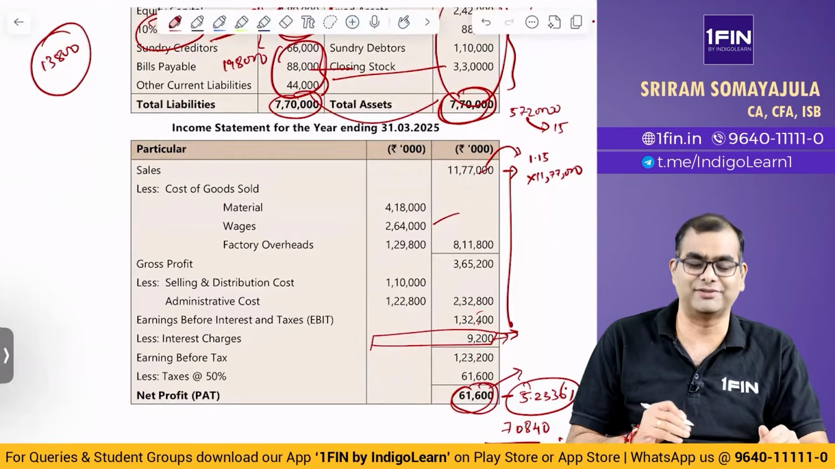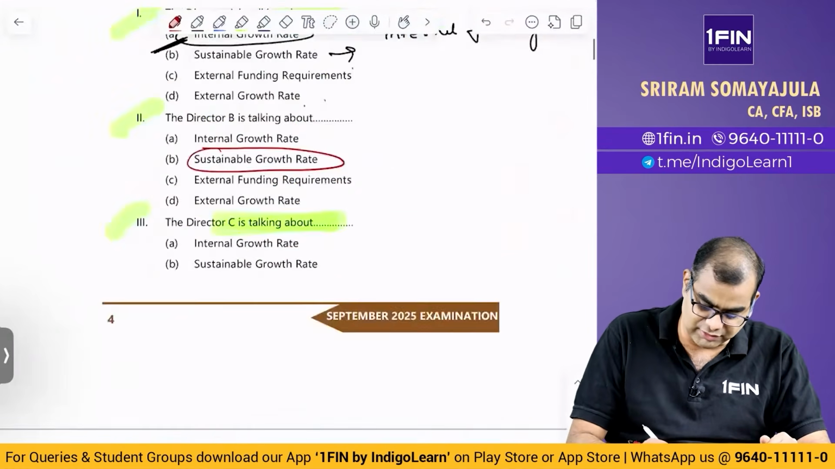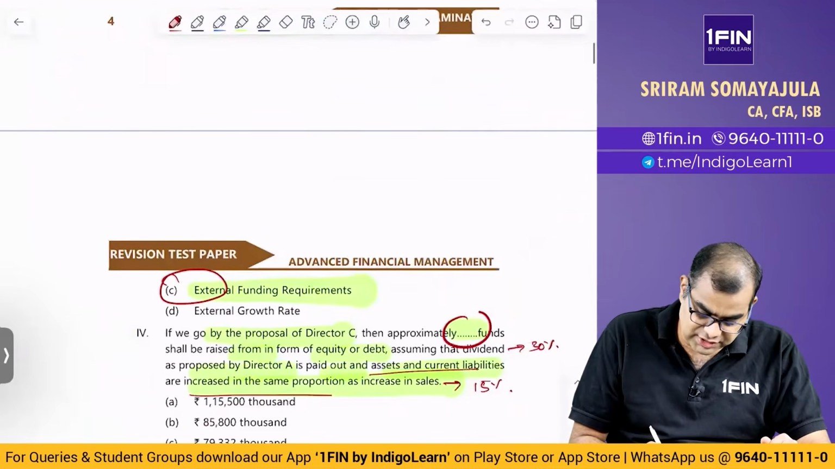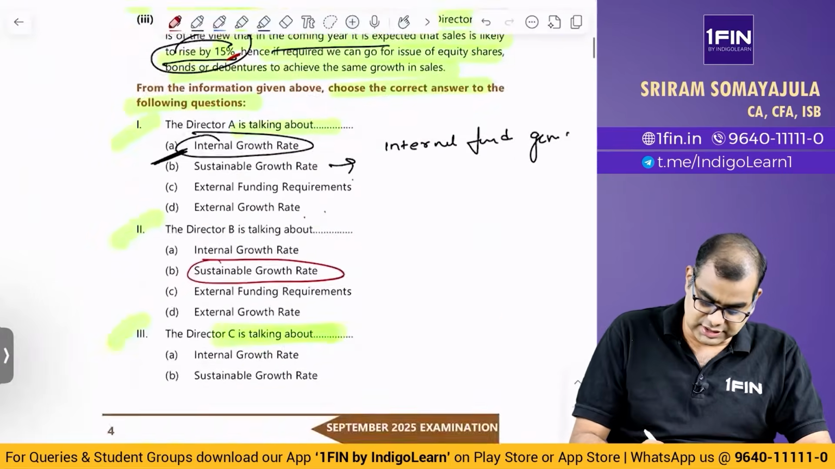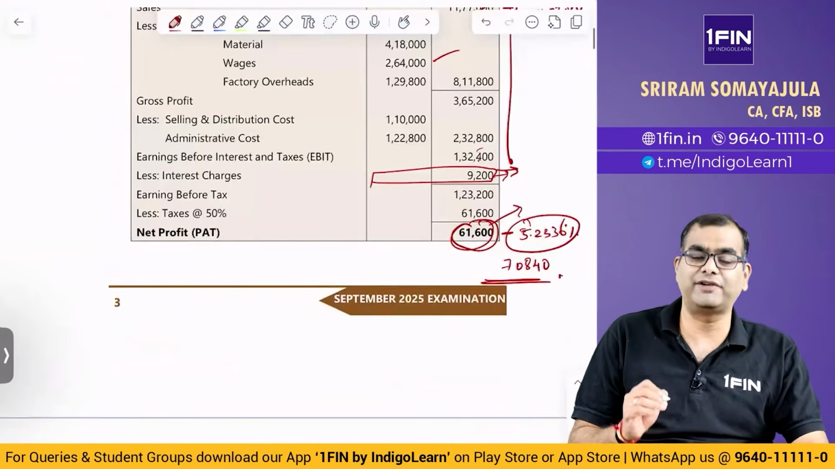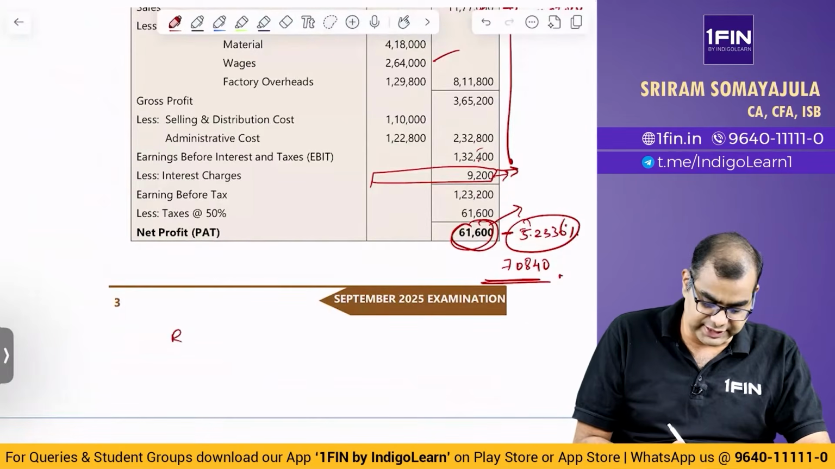Now coming back, what are we supposed to answer? We are supposed to answer this number here. If you are supposed to fill this number, what is that number? How much of the fund shall be raised in the form of equity or debt? So this 70840 is the net profit. Out of this, 30% is paid out, and retained is 70%.